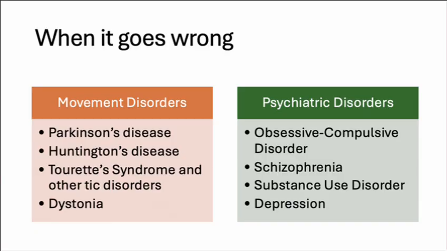So things like Parkinson's disease, Huntington's disease, Tourette syndrome, and other tic disorders, and then dystonia, and then as well as psychiatric disorders, which aren't as well proven to be associated with the basal ganglia, but current research is showing that basal ganglia dysfunction is somewhat involved with these disorders, being obsessive compulsive disorder, schizophrenia, substance use disorder, and depression. And I just thought that was really interesting.